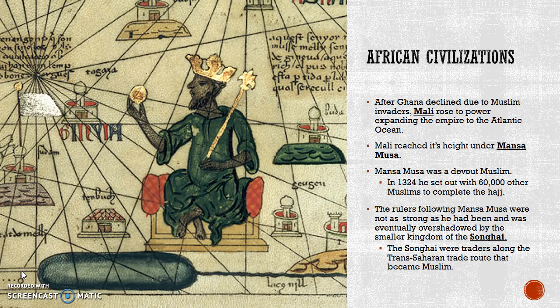So the rulers that followed Mansa Musa were not as strong, and eventually they became overshadowed by a neighboring civilization, the Songhai, who were also traders along the Trans-Saharan and eventually became Muslims.